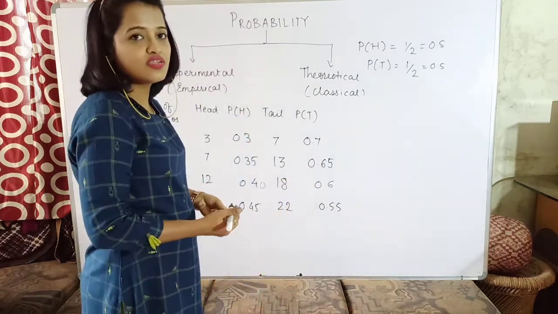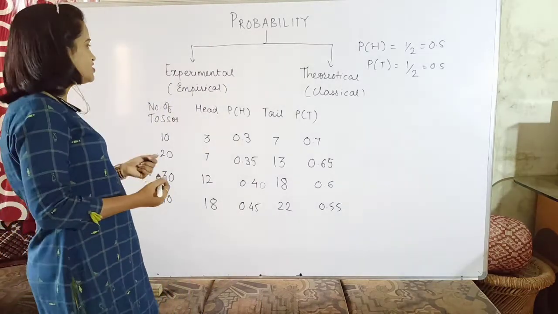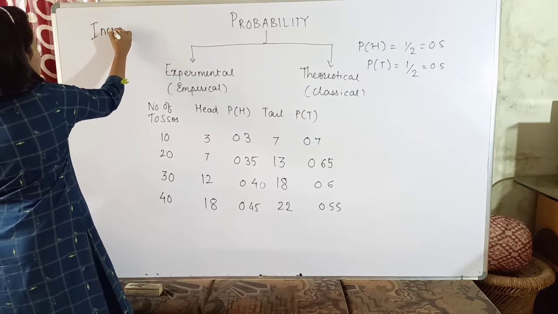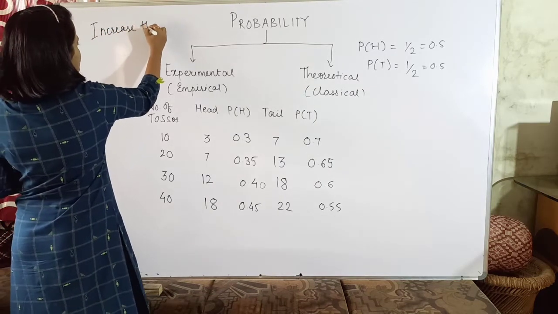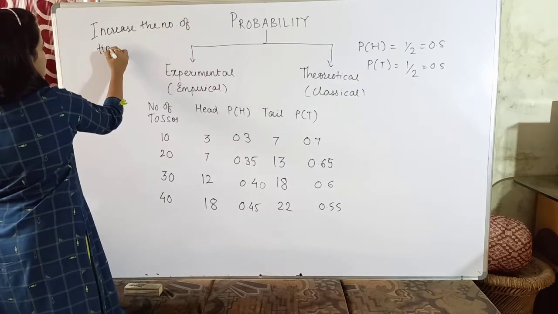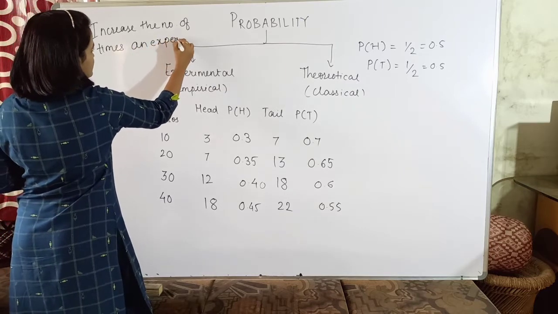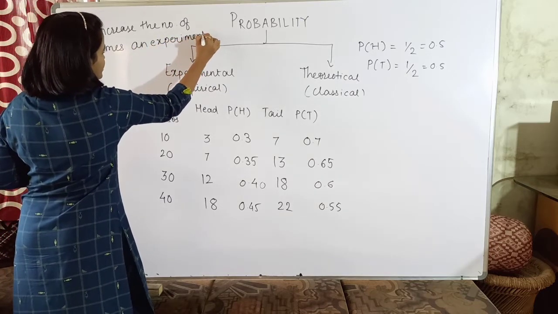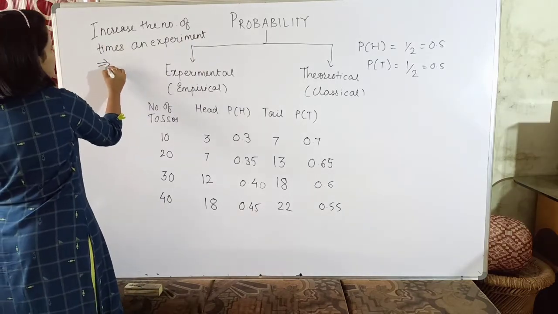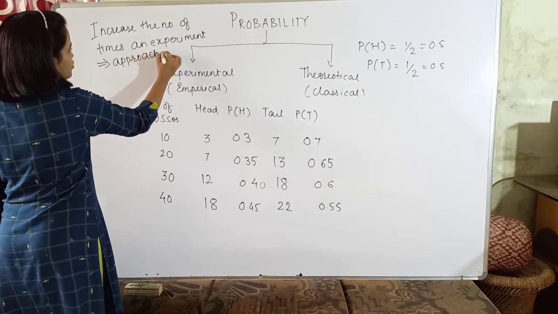Okay, so this is what the relation is between the experimental and theoretical probability, which says that if you increase the number of times an experiment is performed, the probability value approaches which probability value?